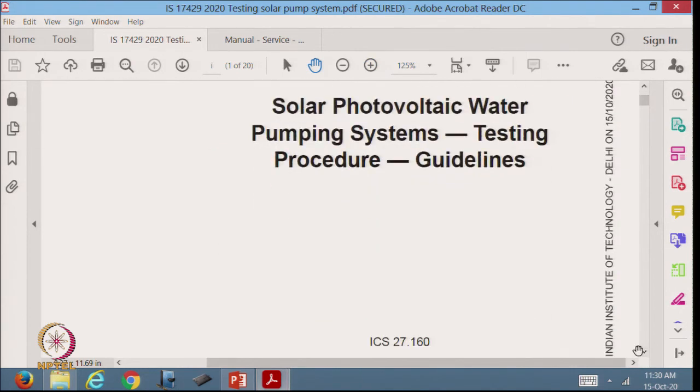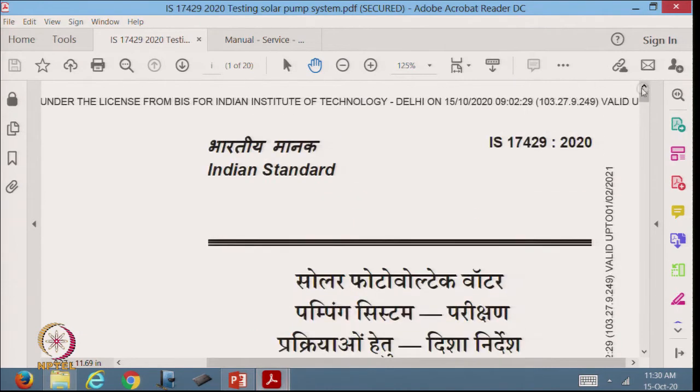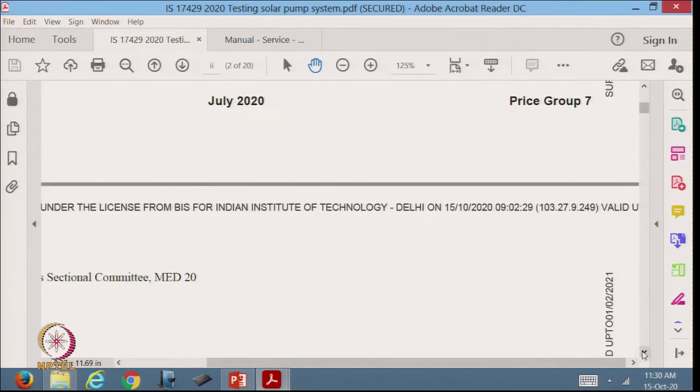So, this is solar photovoltaic water pumping systems testing procedure and guidelines. This has been made by the Bureau of Indian Standards, and this is IS 17429 2020, very recent, absolutely current standard, and it tells you how to test a solar powered water pump.